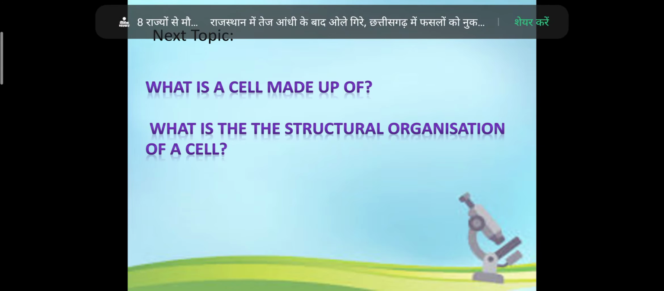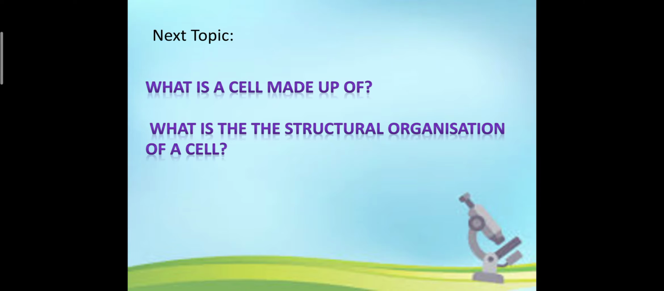Now, this was our chapter, a small portion which I have covered through my PPT. Our next topic will be what a cell is made up of and what the structural organization of a cell is. Till now we have seen the types of cells, their shape and everything. Now exactly we'll study about the cell, its organization, how it is made. Like a single cell makes the whole body of an organism.